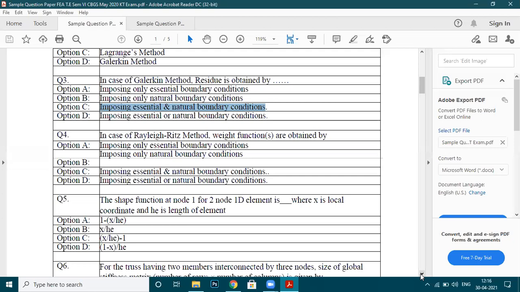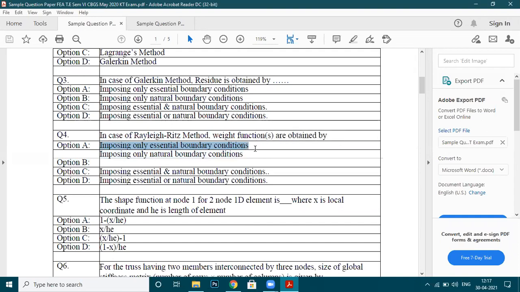Next question, it is similar to what I explained just now. Go to question number 4. In the Rayleigh-Ritz method, weight functions are obtained by imposing only essential boundary condition.